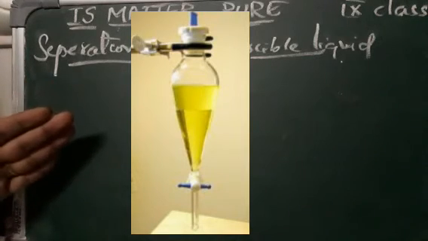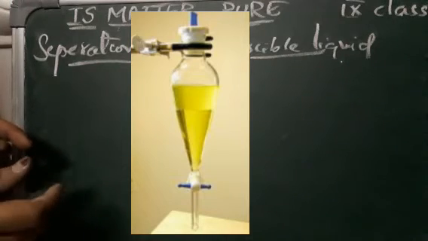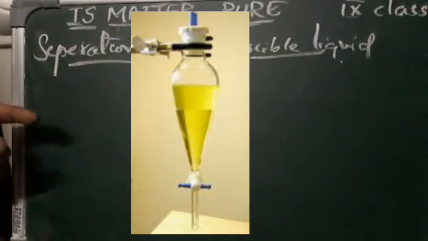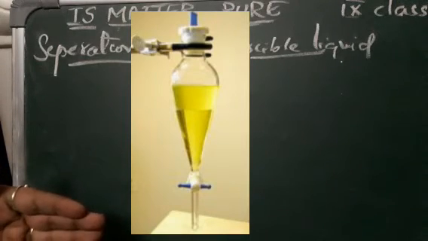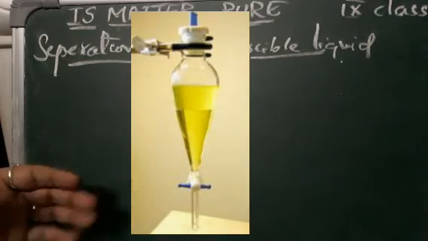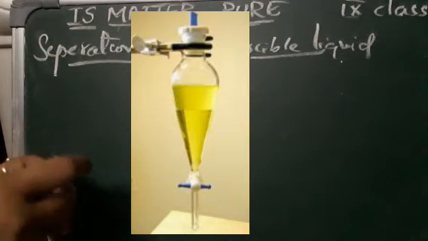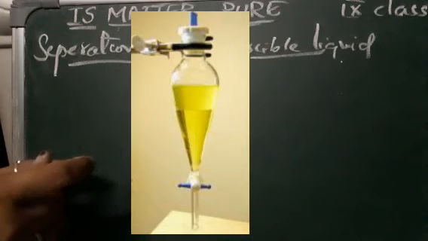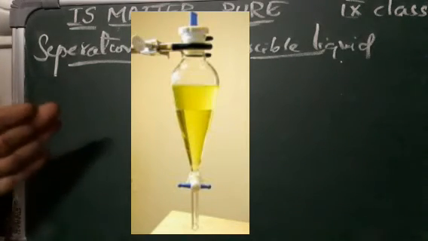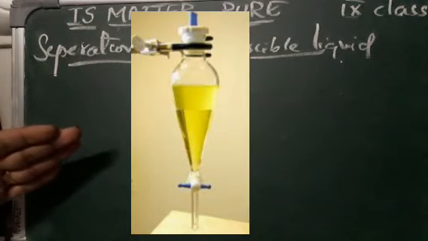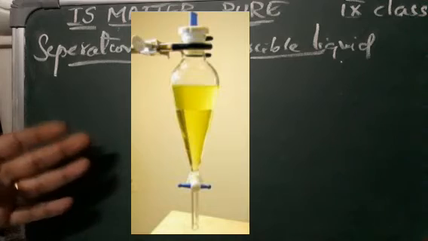Then what we are going to do, we'll just open the stopcock down. You can see one stopcock present there. We'll just rotate it. Simply we'll open the separating funnel and pour out the lower layer of water. Carefully we'll remove the water. Then we'll close the stopcock of the separating funnel. Whenever we reach the oil layer, we'll stop there itself and close it. And there you can see that oil is separated from water. So this is very easy. The immiscible liquids separate out into layers depending on their densities.